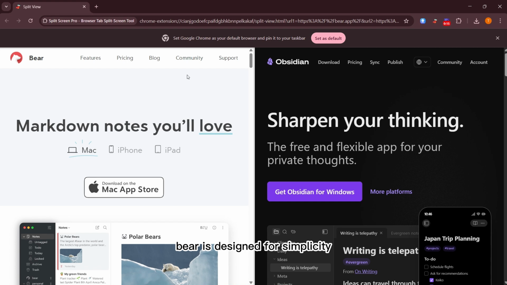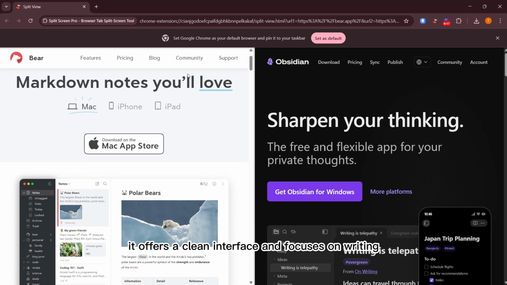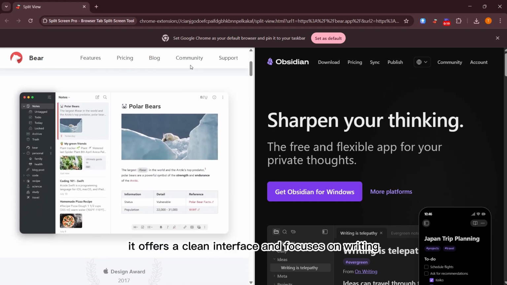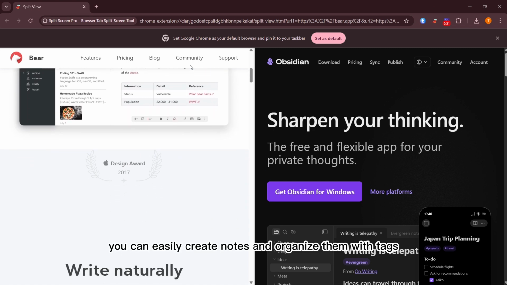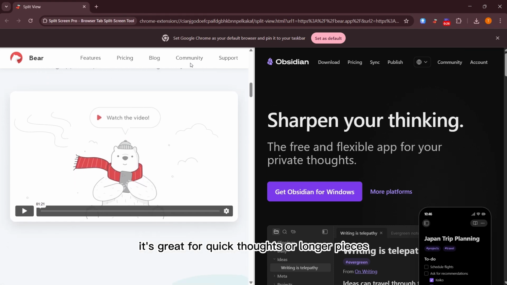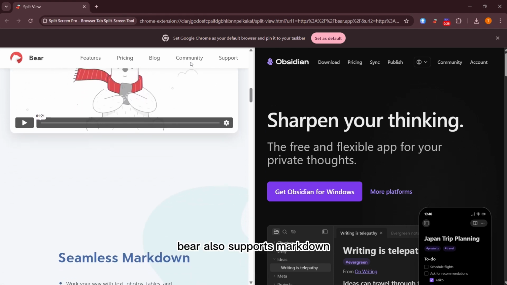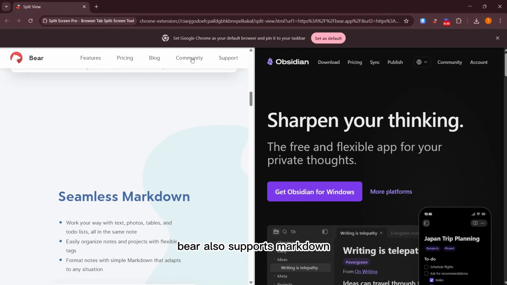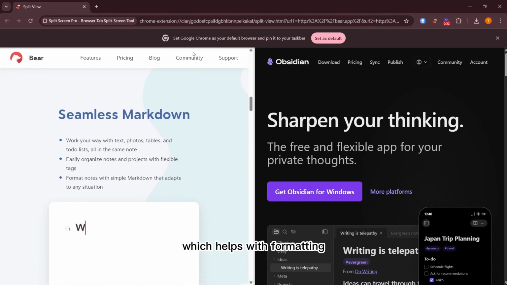Bear is designed for simplicity. It offers a clean interface and focuses on writing. You can easily create notes and organize them with tags. It's great for quick thoughts or longer pieces. Bear also supports Markdown, which helps with formatting.